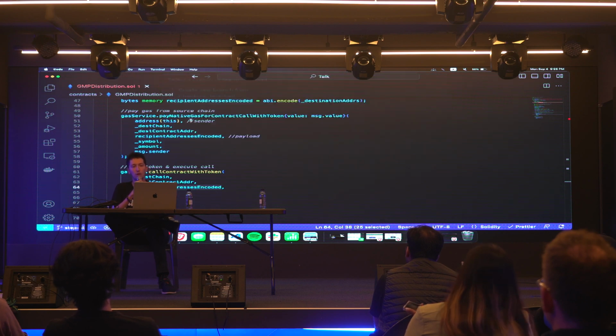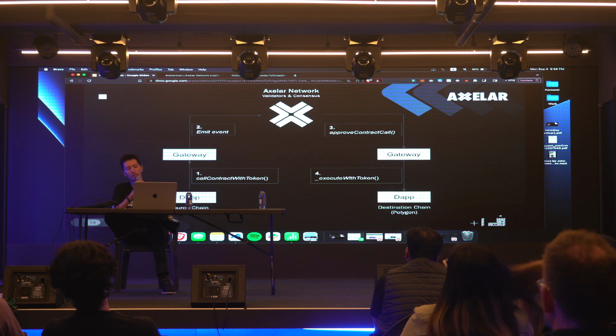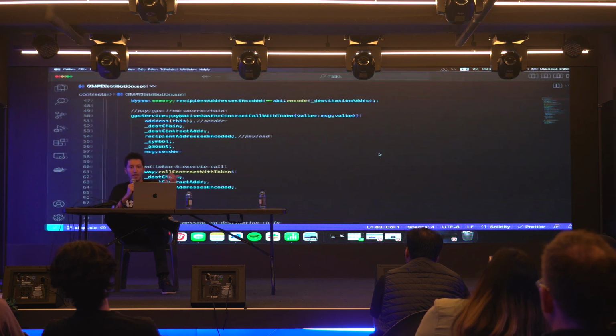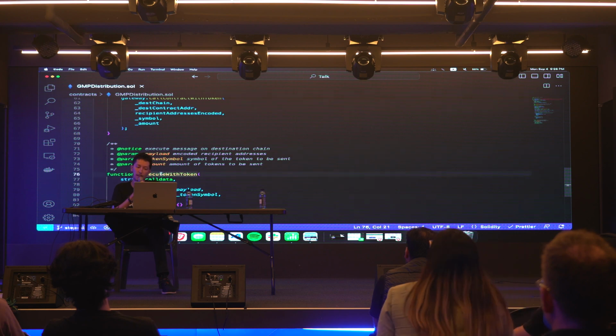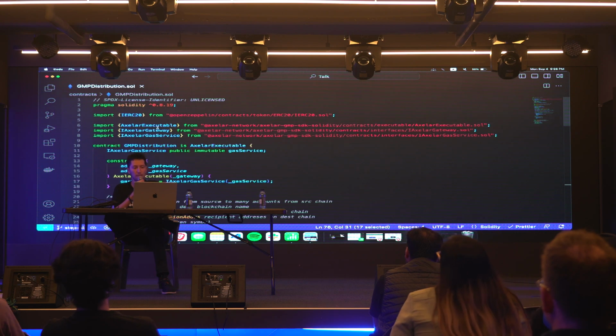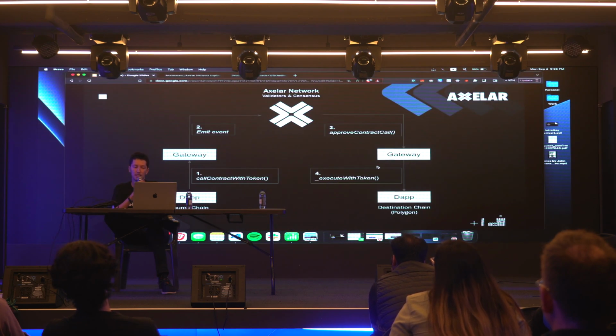What is that? Once the transaction has been sent out of Avalanche to the Axelar network and is received on Polygon, on this right side of the table, we want to do something, right? And for that, we have to use this internally defined function here, which is being presented to us by the Axelar executable contract. And that, if you recall this diagram, is this function right here, number 4.